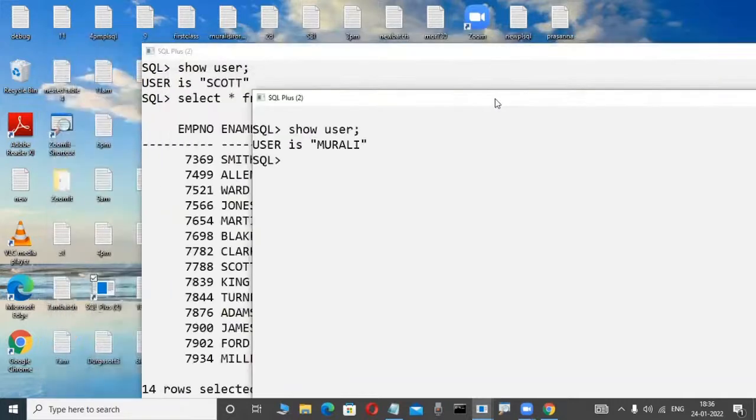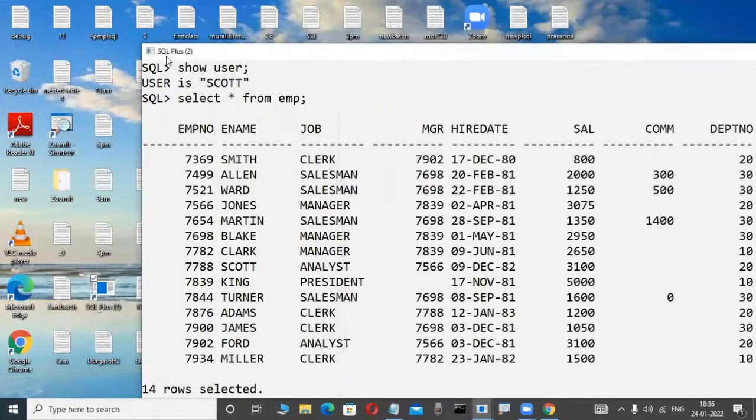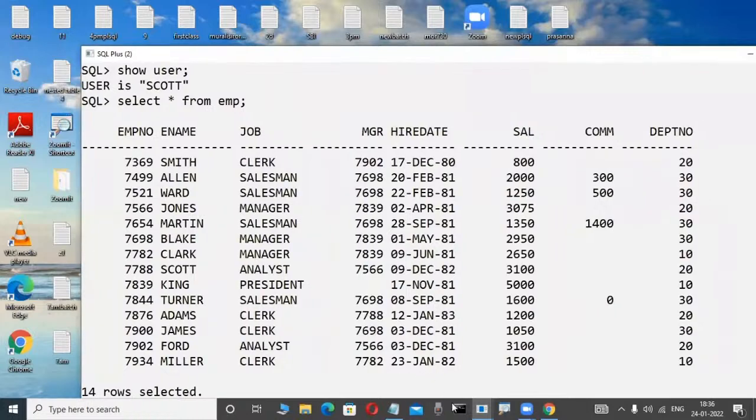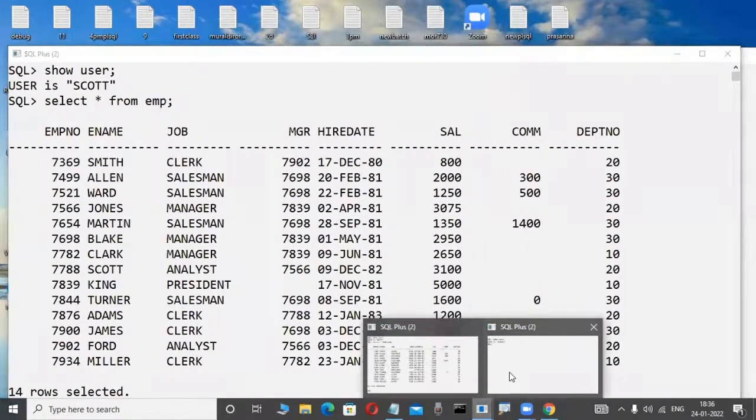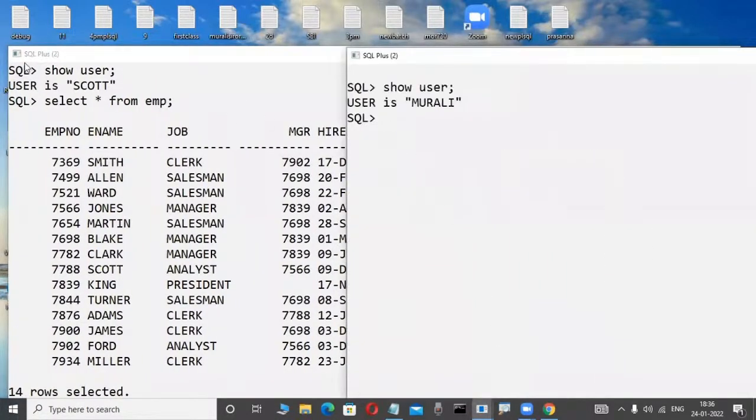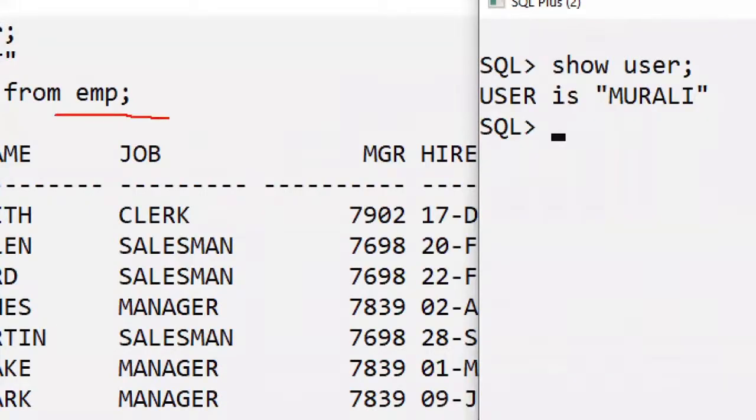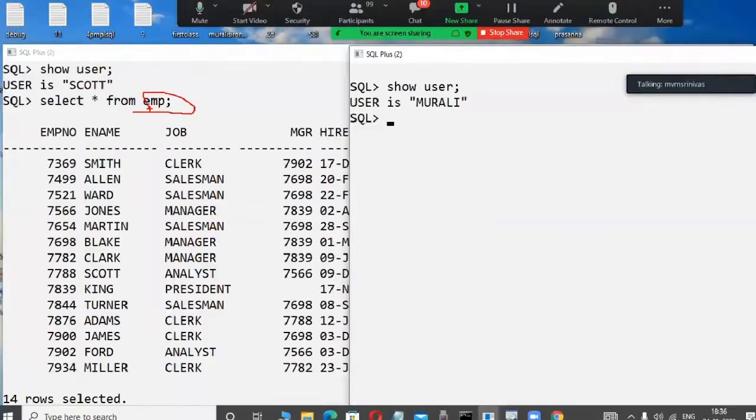Slowly observe here. One employee Scott is there, another employee Murali is there, for example. Maybe you are guessing this. Okay, two employees are there in a company, for example in a database project, a relational data model product, either Oracle, SQL Server, anything. Roughly. Now, which table does the Scott employee have? Not the employee user, I'm asking which table the employee has. The EMP table is there, with employee details.